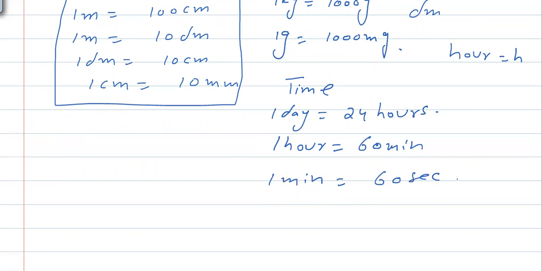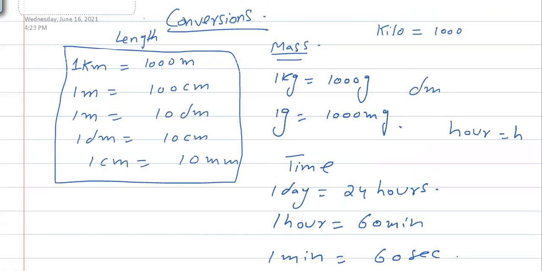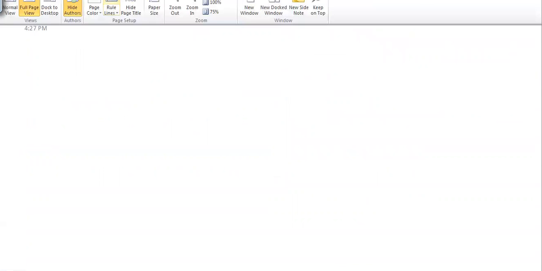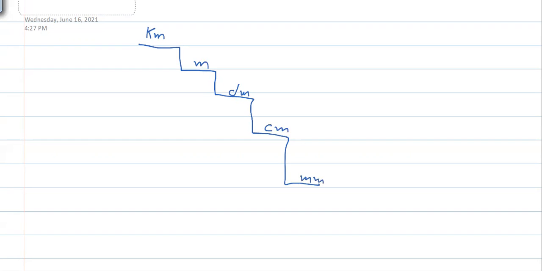But the real issue comes when you have to convert from one unit to another unit. In most cases, you need to use the units for the length. Remember this stair. I always recommend students remember the stair, because it will help you remember the conversion units for the length. On the top write kilometer, then meter, then decimeter, then centimeter, and here millimeter.